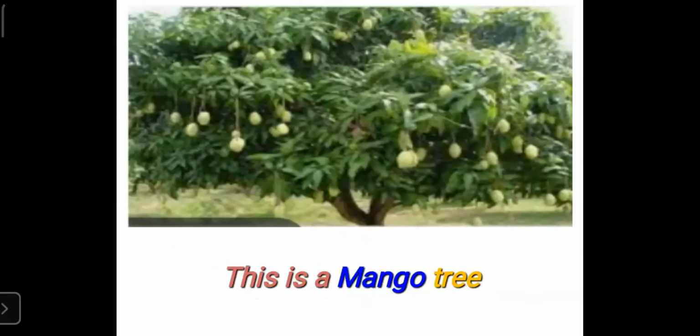This is a mango tree. In this sentence, students, tree is a common name because tree means it can be any type of tree. For example, apple tree, chiku tree, orange tree. But mango is the special name given to this kind of tree. So mango word is a special name and tree is a common name.